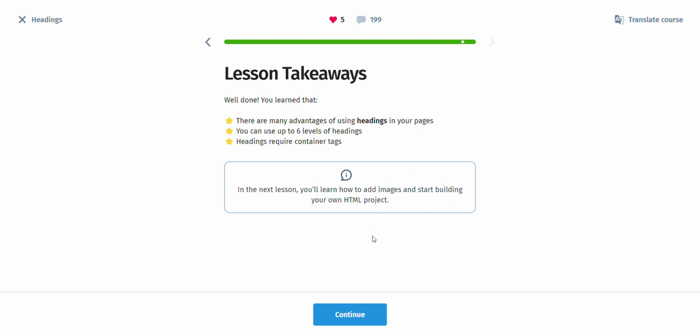And in the next lesson, we will learn how to add images and start building your own website. We're going to go to the code editor and I'm going to show you how you can use it. And I'm going to give you a video which teaches you how you can download VS Code or a code editor to your computer.